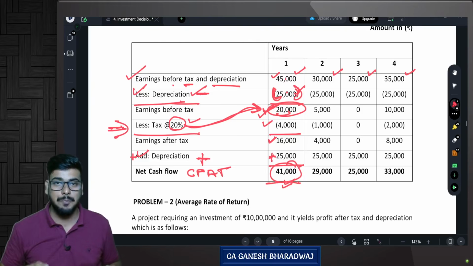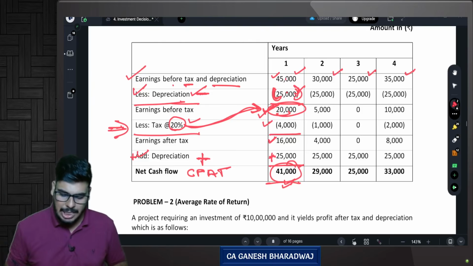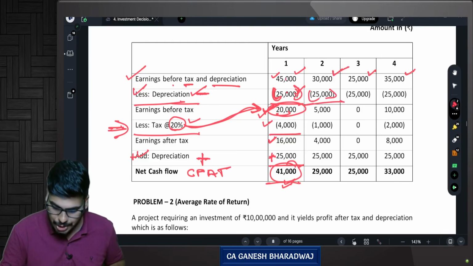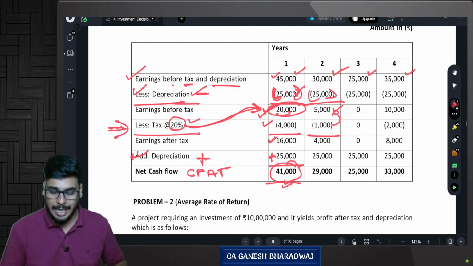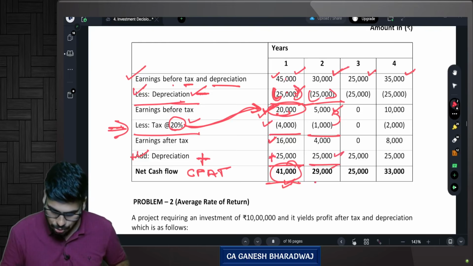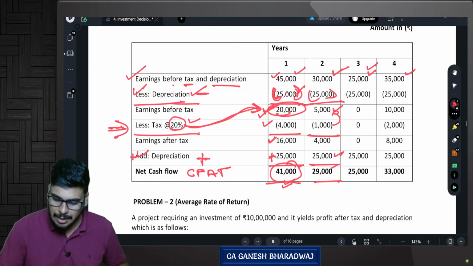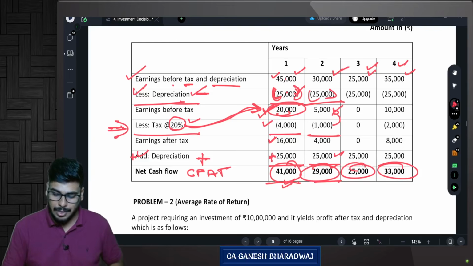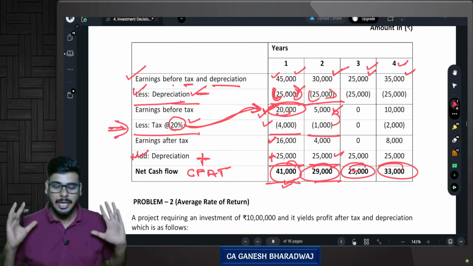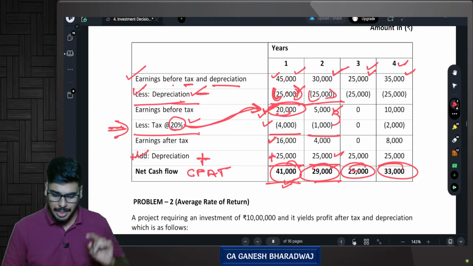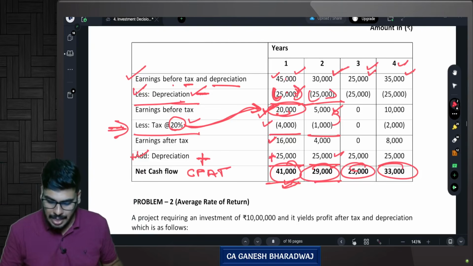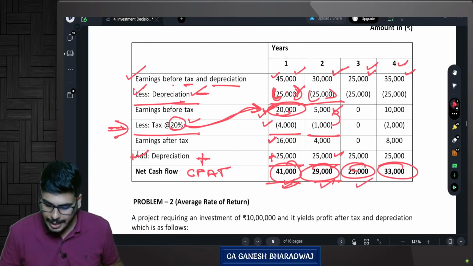This is how you compute the relevant cash flows for every year. Similarly, for second year, earnings before tax and depreciation, subtract depreciation, you get earnings before tax, multiply the tax rate on that, you will get earnings after tax, then add back your depreciation, you get your cash flows after tax. Similarly for third and the fourth years respectively. So now every year's net cash inflow is how much? If you invest in this machinery, at the end of year 1, technically you get 41,000 after paying all the taxes, correct? Here, at the end of year 2, 29,000. At the end of year 3, 25,000.